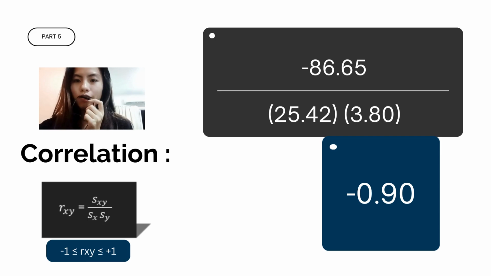Next is the correlation coefficient. The correlation coefficient describes both the direction and the strength of the relationship between x and y. We can refer to the formula to calculate it, which uses the covariance that we found before, divided by the standard deviation for x, which is 25.42, times the standard deviation for y, which is 3.80, and we get the answer negative 0.9 for the correlation. In short, the correlation coefficient between production cost and profit margin is approximately negative 0.9, which indicates a strong negative linear relationship as it is close to negative 1.